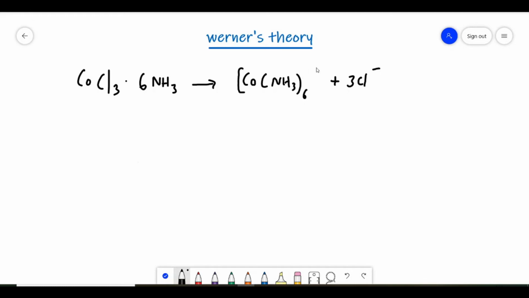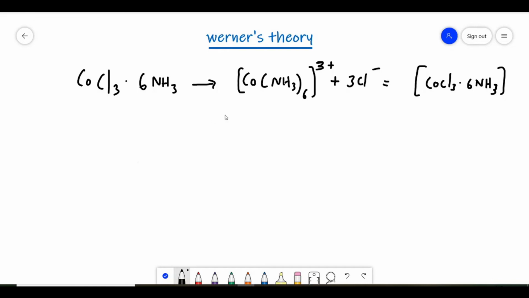So based on the ionization, the complex CoCl3·6NH3 can also be written as [Co(NH3)6]Cl3. If you ionize this, we are getting [Co(NH3)6]3+ and 3Cl minus.